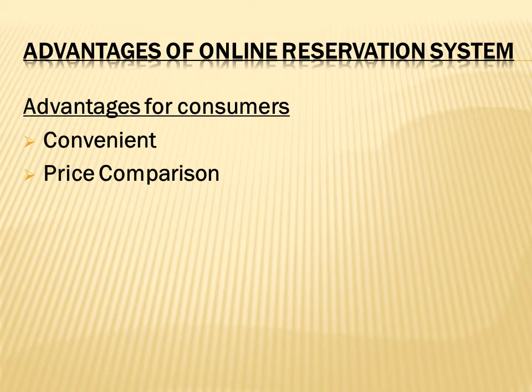Out of those particular options, we are given the choice of selection. For example, if we are booking a movie, you can select the seats you want. They will be displayed on the screen. Whichever seat you like, you can book that seat. And depending on the price, you can also book the seats.